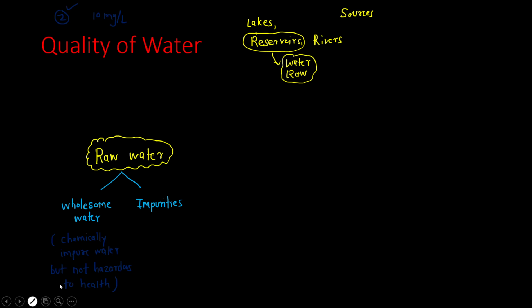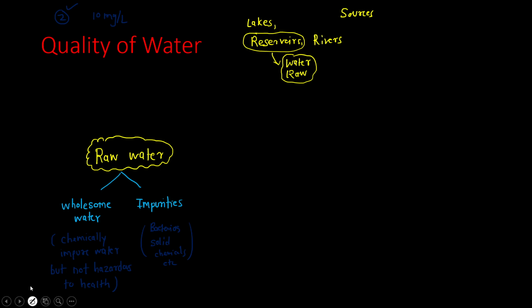There are many things that can come. For example, there may be some bacteria, along with certain solid particles and certain chemicals. These all come under the heading of impurities.